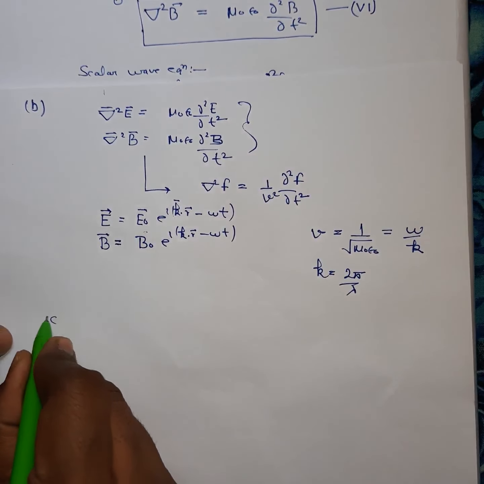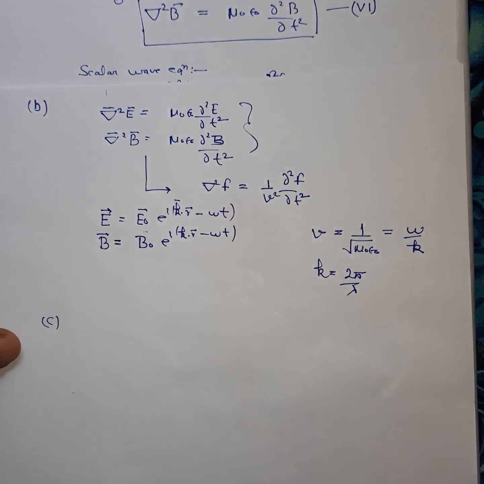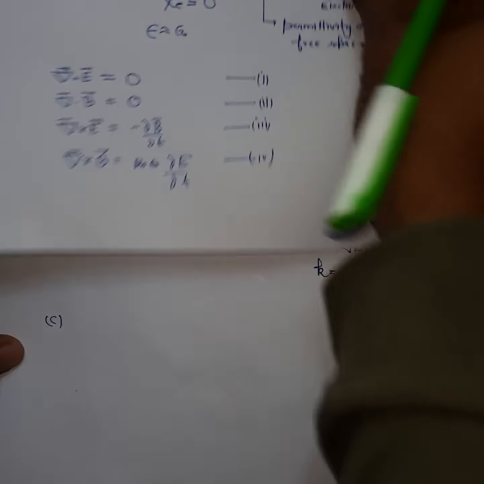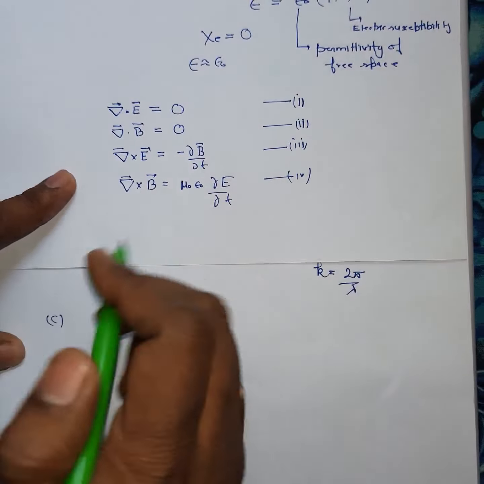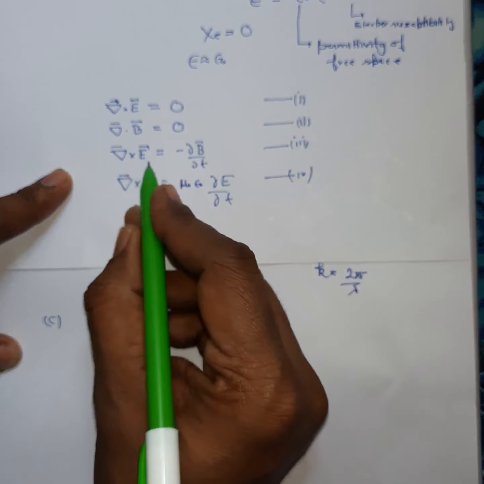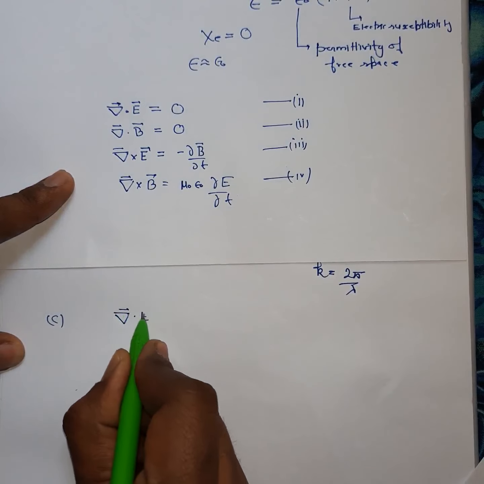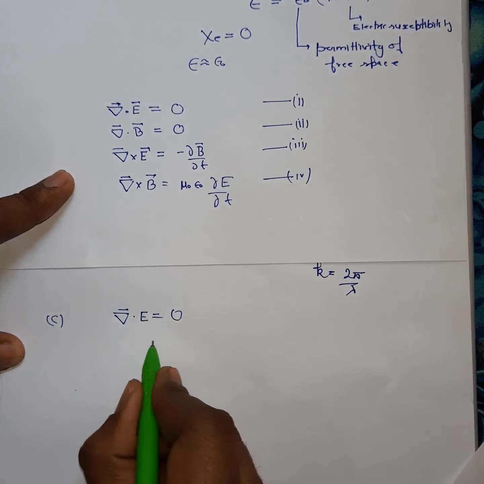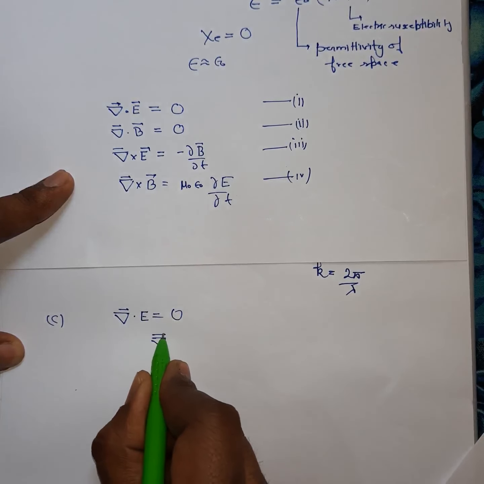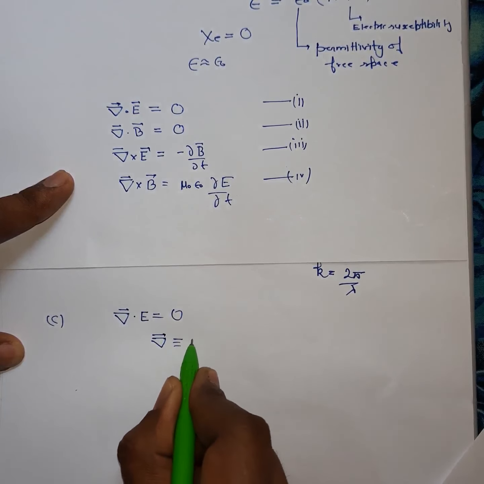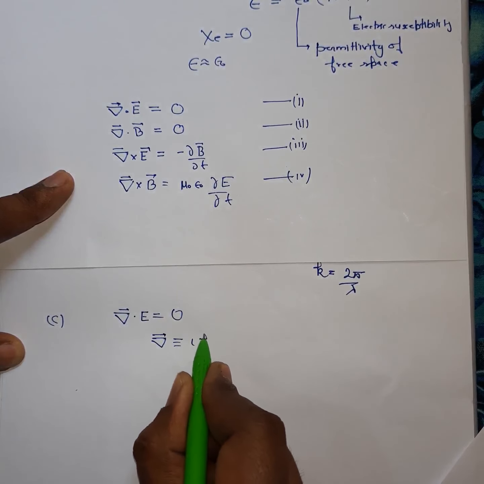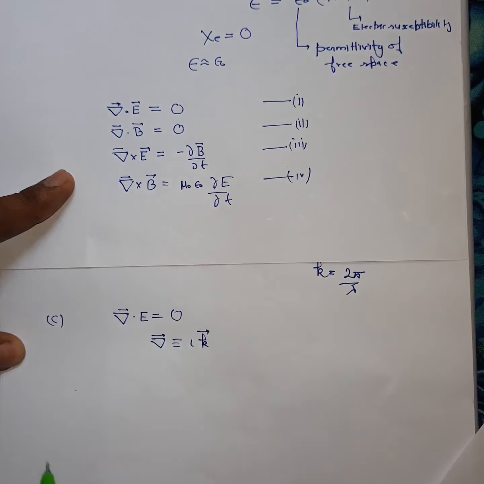So now let's discuss another property. From the first equation, you can write divergence of E is equal to 0, and you know that del is equivalent to ik.